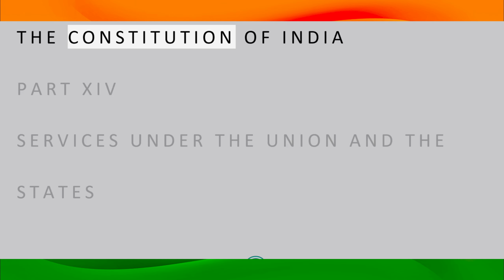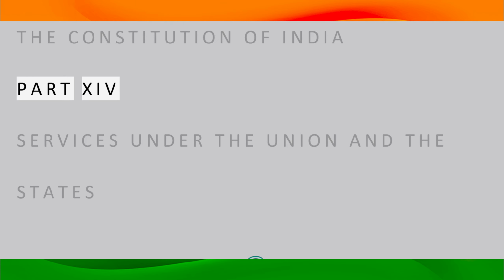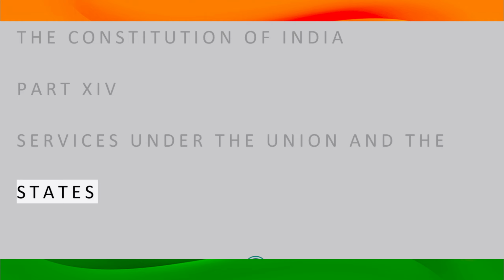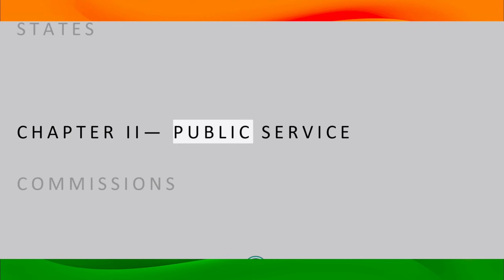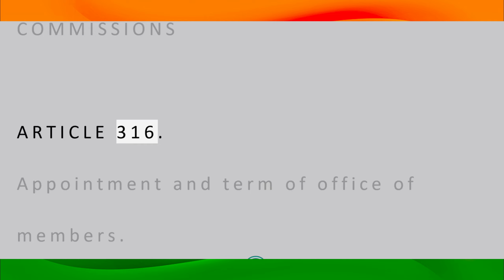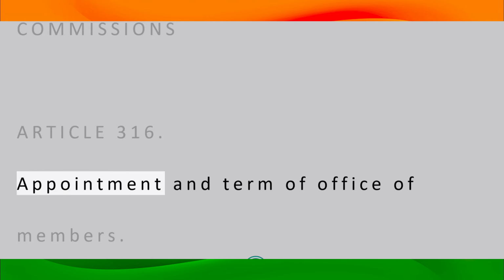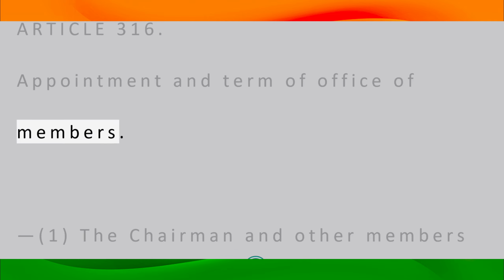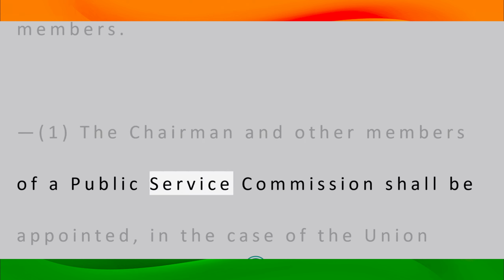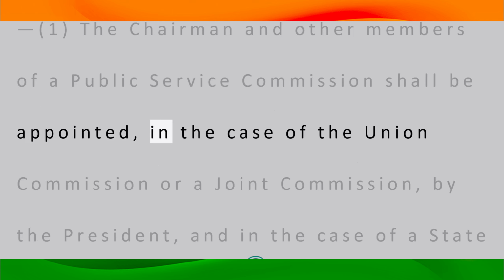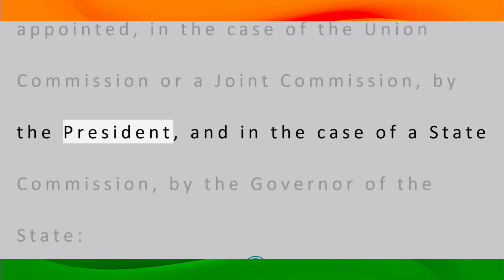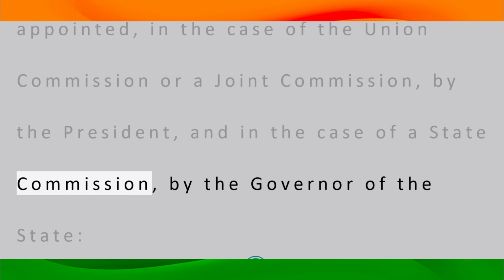The Constitution of India. Part 14. Services under the Union and the States. Chapter 2. Public Service Commissions. Article 316. Appointment and term of office of members. 1. The chairman and other members of a public service commission shall be appointed, in the case of the Union Commission or a Joint Commission, by the President, and in the case of a State Commission, by the Governor of